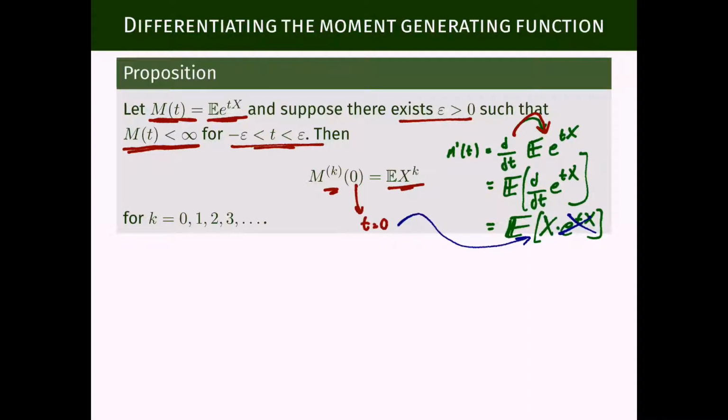We're about to dive directly into the proof of this proposition. The proposition says this only, but as it usually happens in mathematics, it's sometimes easier to prove something stronger than what was stated. So again, m of t is defined as the expectation of e to the tx. And what we're going to prove, which is stronger, and we assume that m of t is finite for t in this interval.